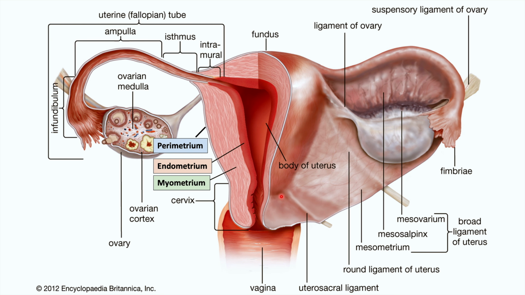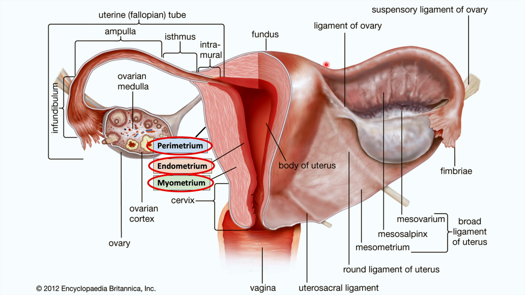So the uterus is where an egg or an ovum that has become fertilized implants. And the area of implantation is the endometrium. That is the inner lining of the uterus. And that is what is affected in endometrial cancer. Now, below that endometrial layer is the myometrium. That is a muscular layer. Myo meaning muscle. That is responsible for the contraction of the uterus. And then the next layer of the uterus is what is known as the perimetrium. The perimetrium is continuous with the peritoneum. So that is another layer that surrounds the uterus.